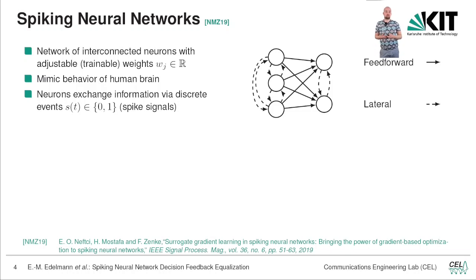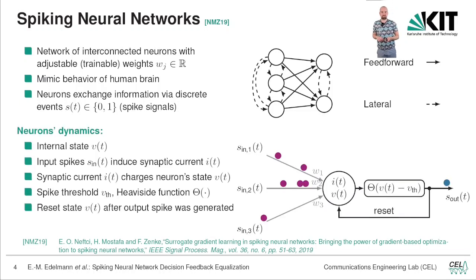So how do they do that? The neurons don't exchange information in real numbers like traditional neural networks. However, they exchange information via discrete events, so 0 or 1, the so-called spikes. So they fire and then they relax, and then there's no energy needed for that.